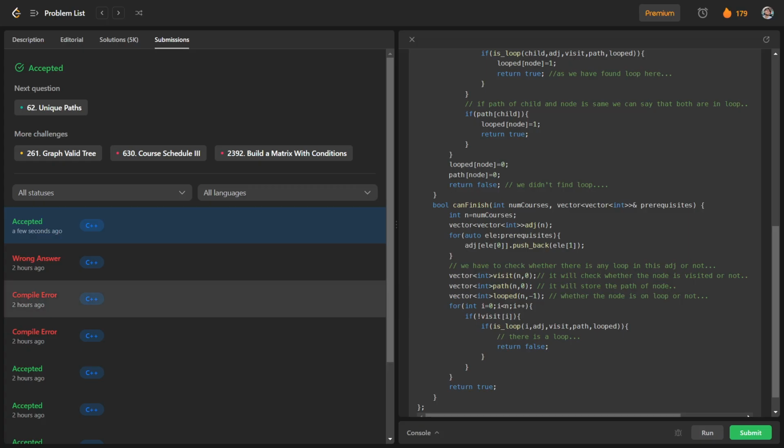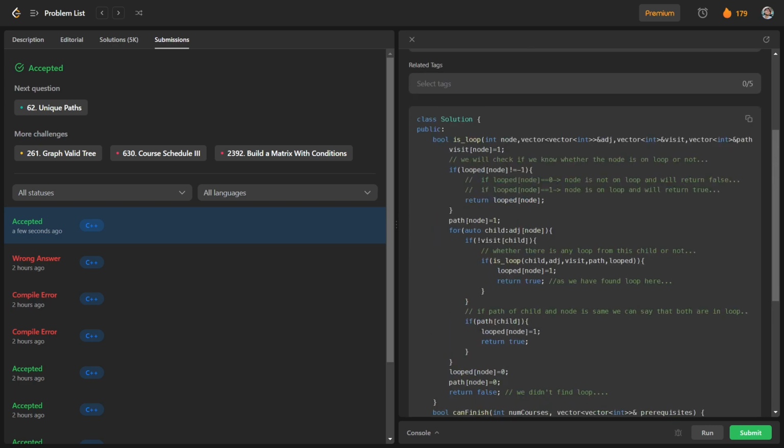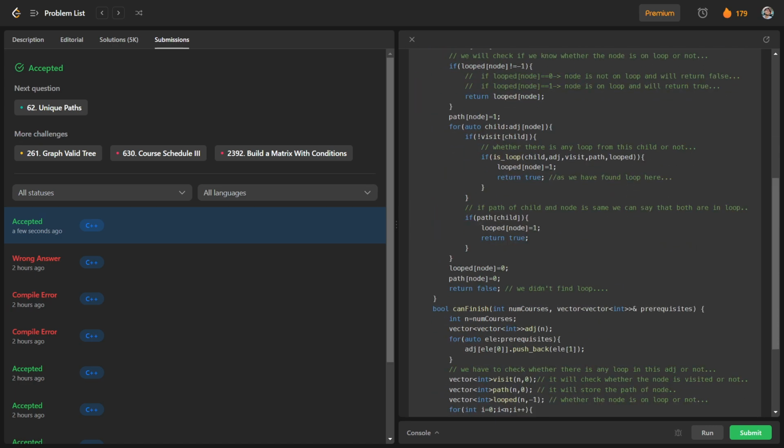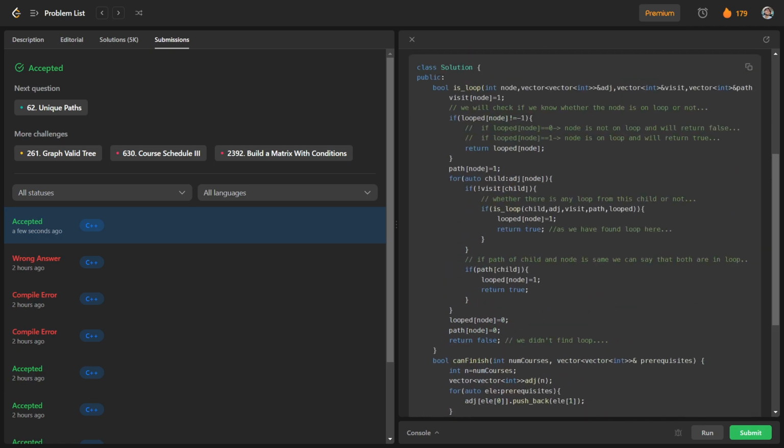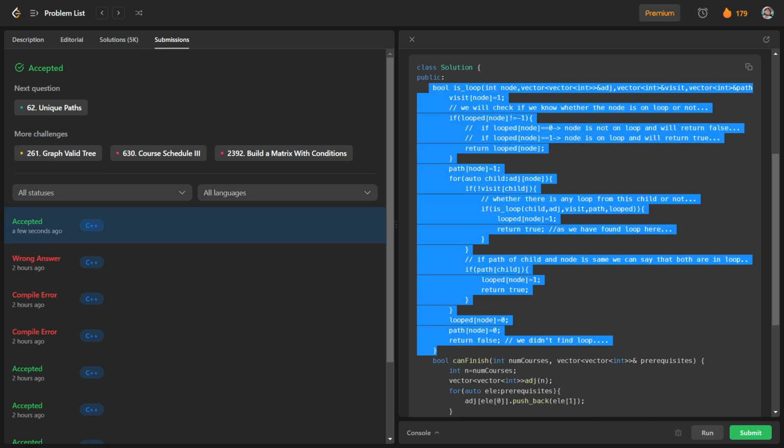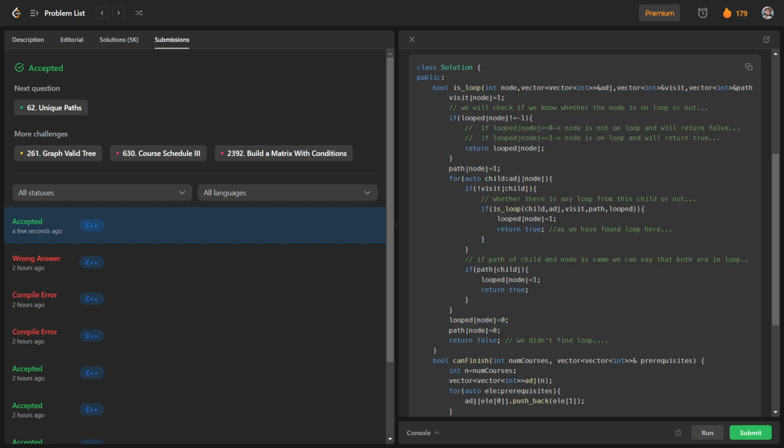So basically we will check whether there is any kind of loop for a particular node, and if there is, we will return false, otherwise true. And to check whether there is a loop or not, I have written this boolean recursive function, and this function will return true if there is a loop, and it will return false if there is no such loop. So in this way we have solved this question.